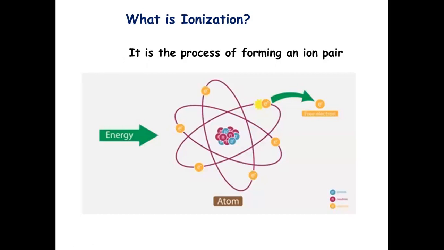If a neutral atom loses an electron, it becomes a positive ion, and it has a free electron, which becomes your negative ion. This process is known as ionization, and it requires sufficient energy to overcome the electron binding energy, the forces we talked about earlier, the centrifugal and the electrostatic force.